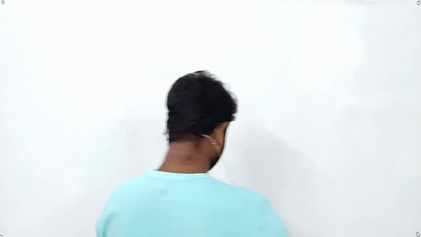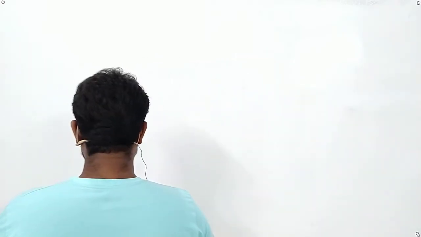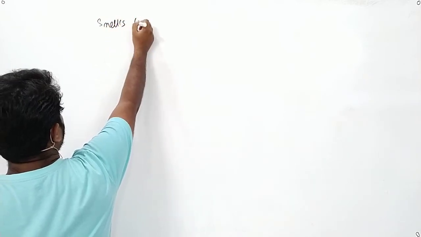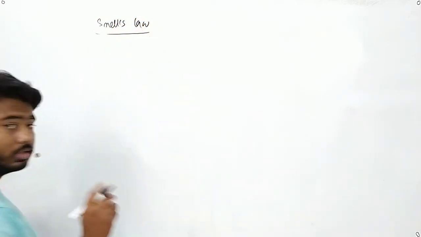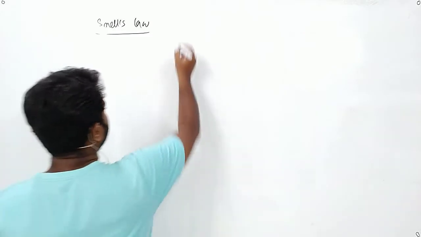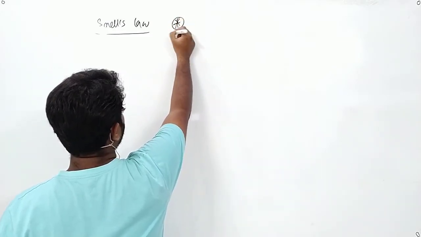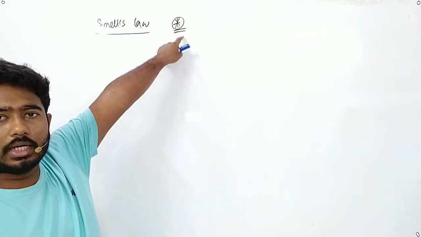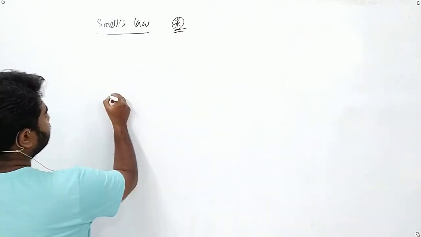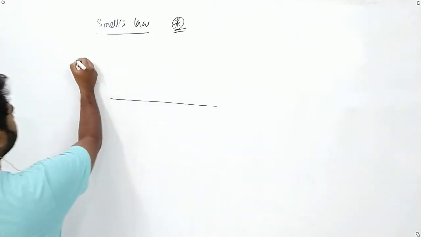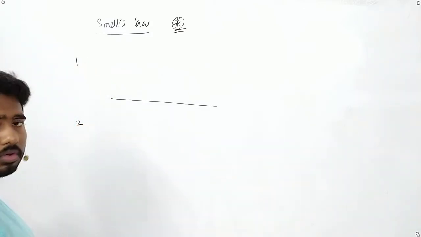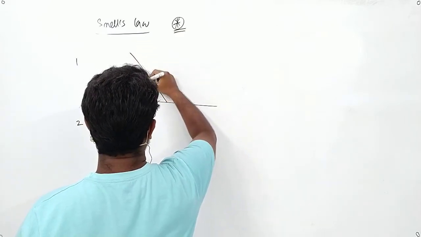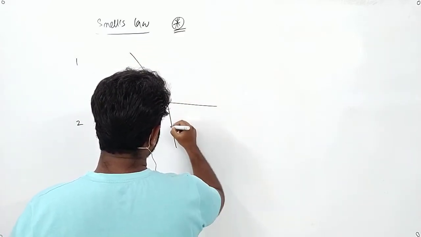Okay. Now we will do another idea of Snell's law. Now see, this one is most important. If you have to do Snell's law by the angle process, you must remember this one. This is very vital for all of you. Suppose there are two media. This is medium 1, this is medium 2. Light is coming from medium 1, it is getting refracted in medium 2.